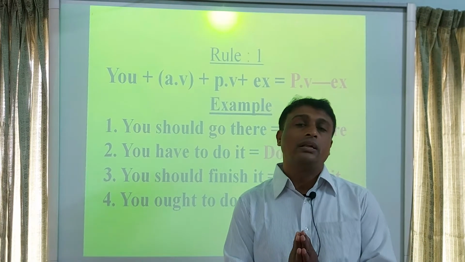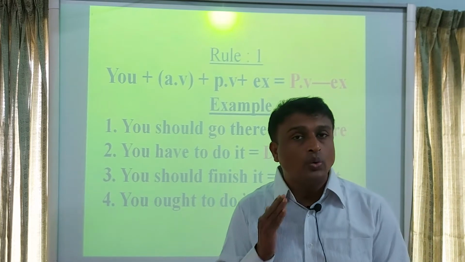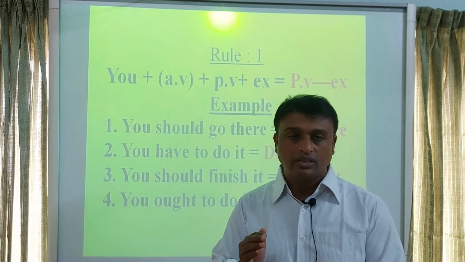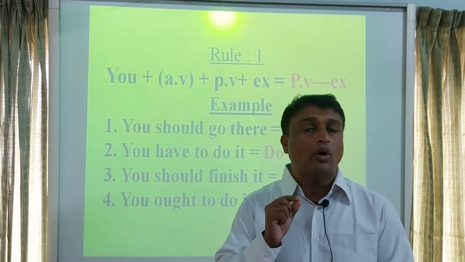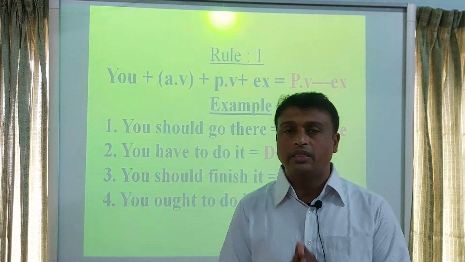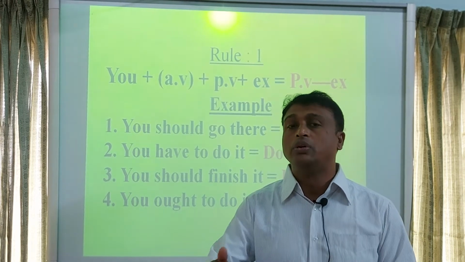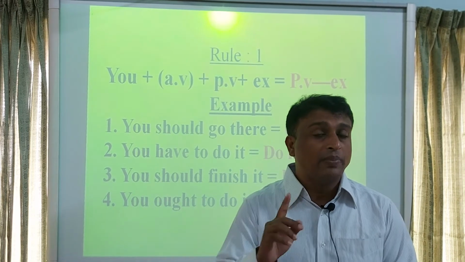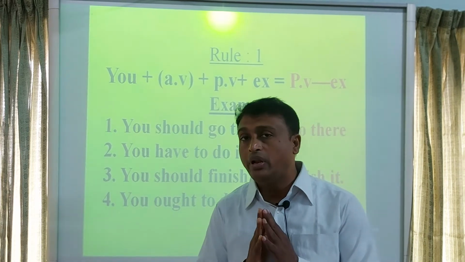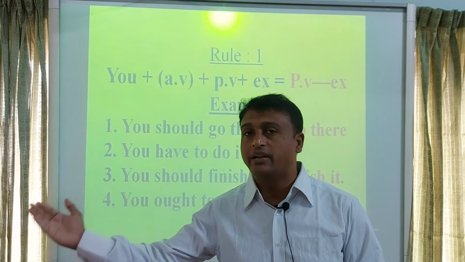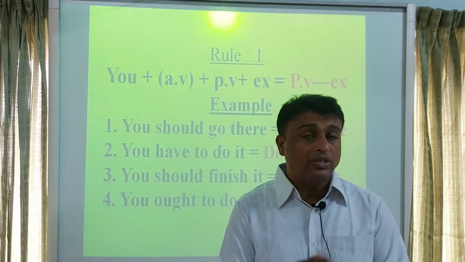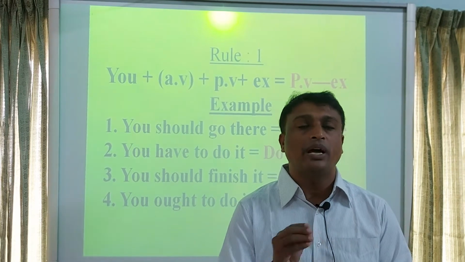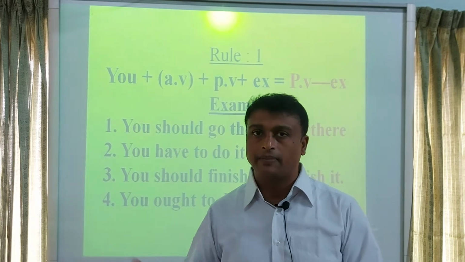Rule 1 is, if a sentence starts with a second person or you, and if this sentence has an auxiliary verb or a principal verb, then to transform it to imperative sentence, at first we will write principal verb 1, then we will write the rest of the sentence. You plus auxiliary verb must be omitted. You must not write you plus auxiliary verb in your answer. Okay?